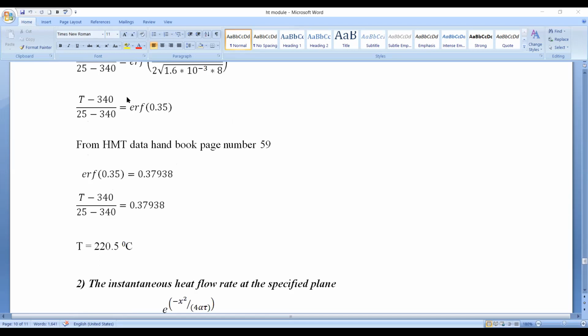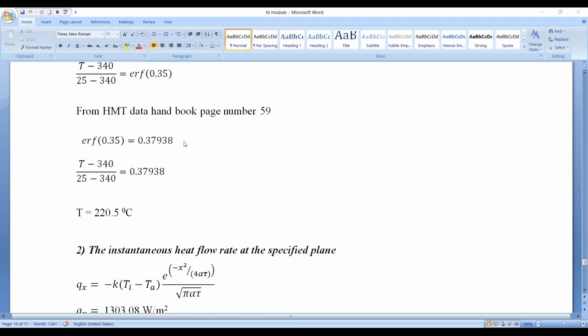In this problem, we have to get the value at z equals 0.35. At z equals 0.35, what is the value of error function of z? Here z equals 0.35 is given, so we want error function of z. Refer to the same data handbook, page number 59.